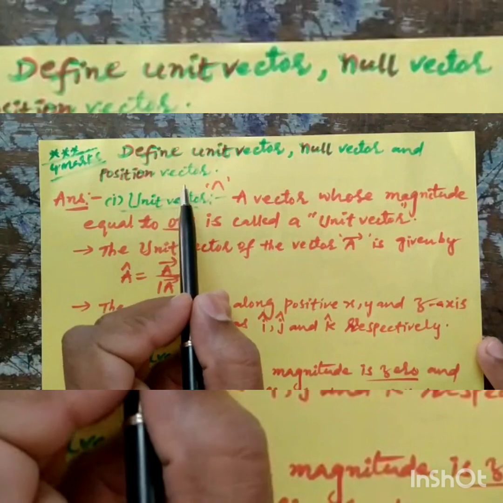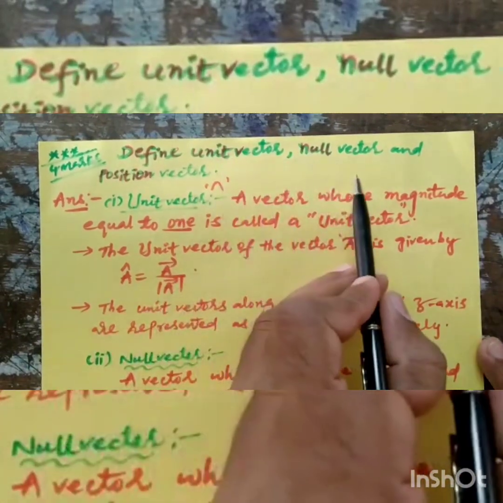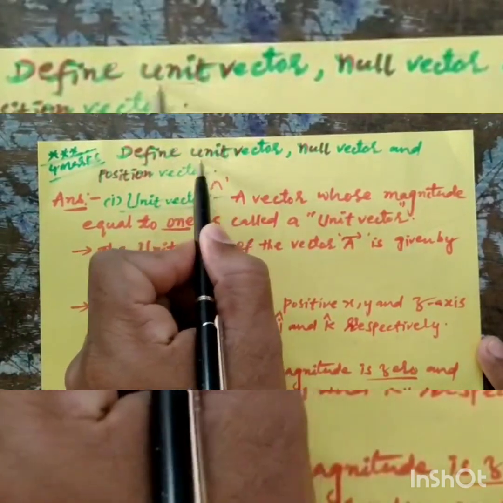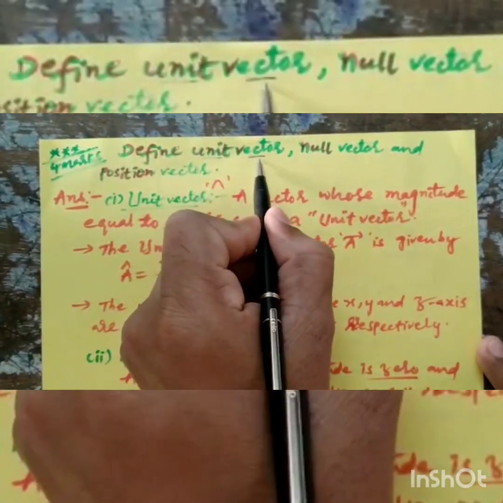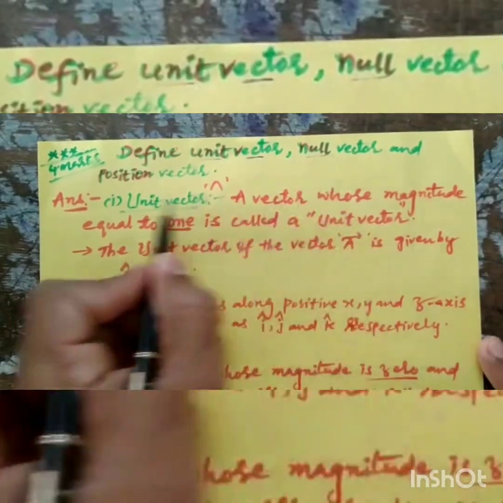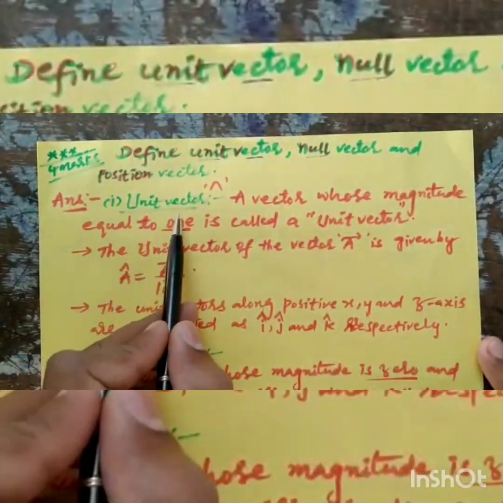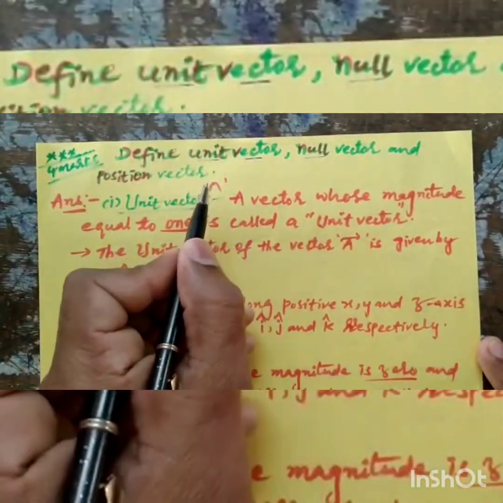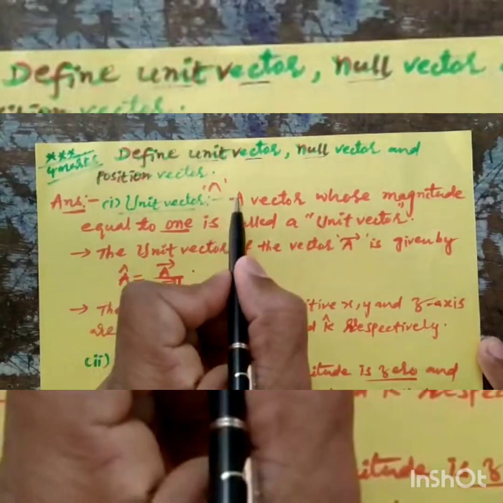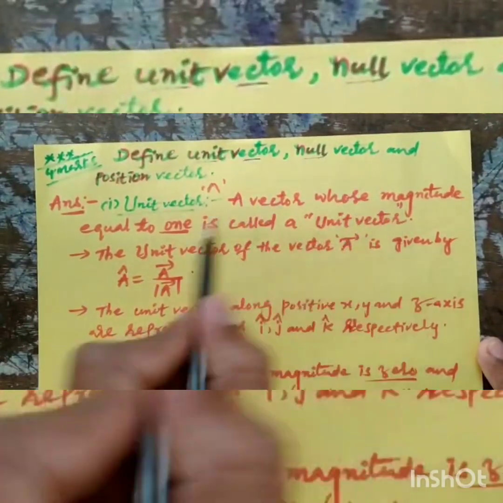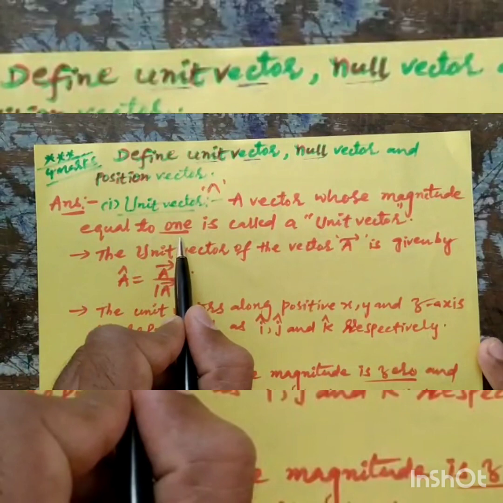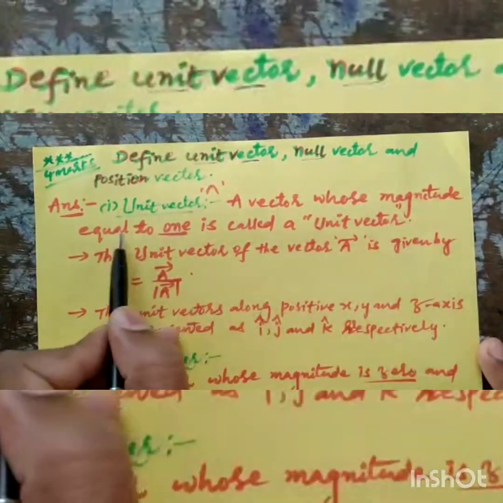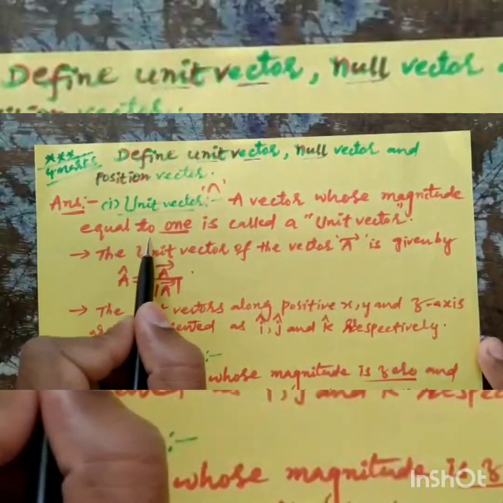In motion in a plane, define unit vector, null vector and position vector. Unit means 1, and a vector has both magnitude and direction. A unit vector is denoted by a cap, and it is a vector whose magnitude is equal to 1.